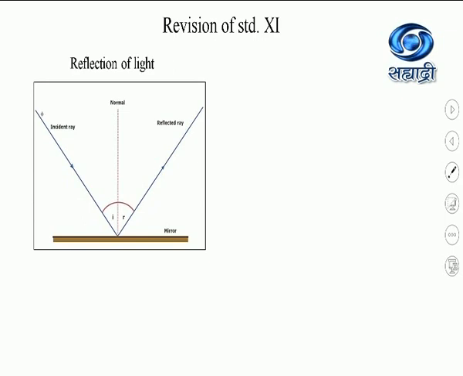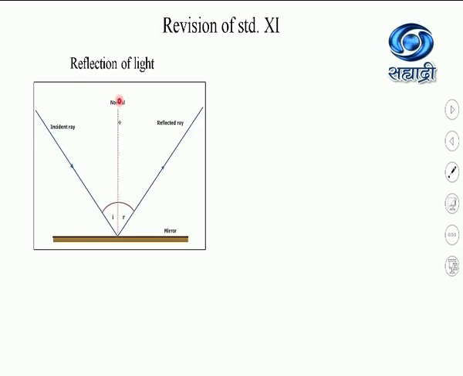Now, when a ray of light is incident on a plane reflecting surface, such as a mirror, it bounces back into the same medium, and that is called reflection of light. The ray which is bouncing back into the medium is called the reflected ray.